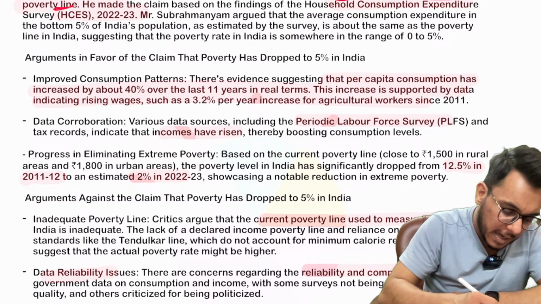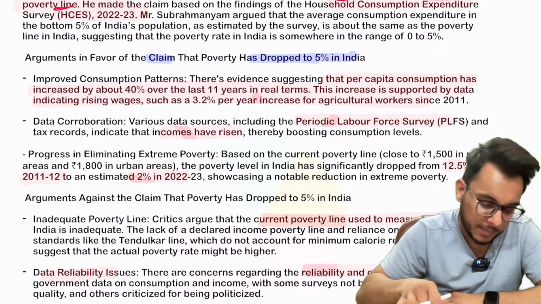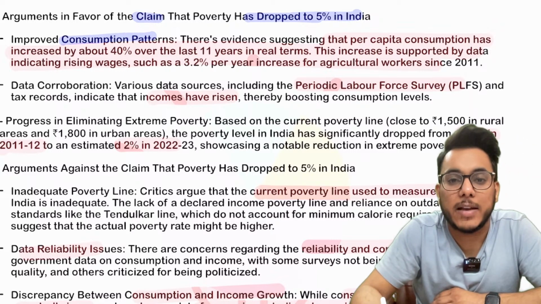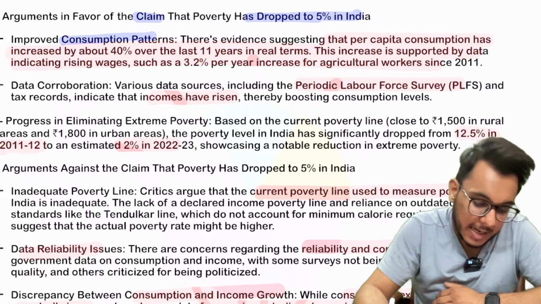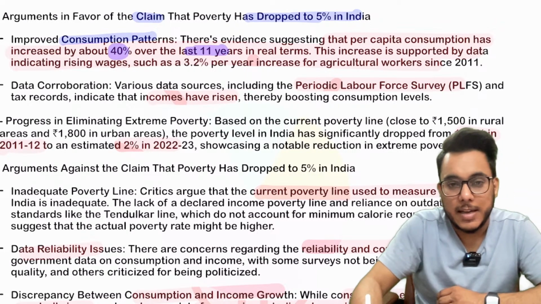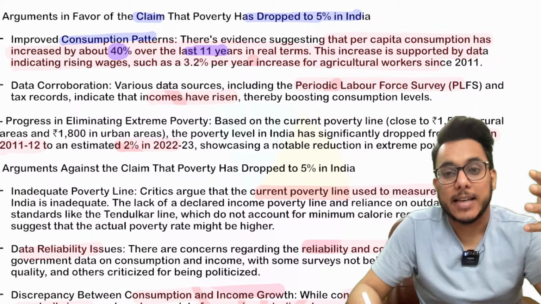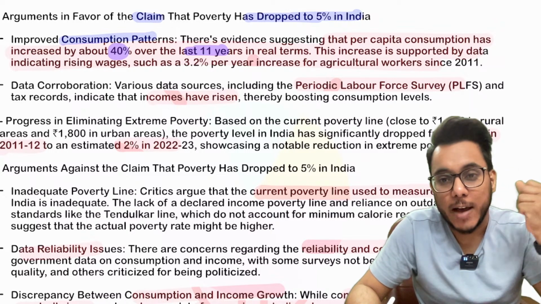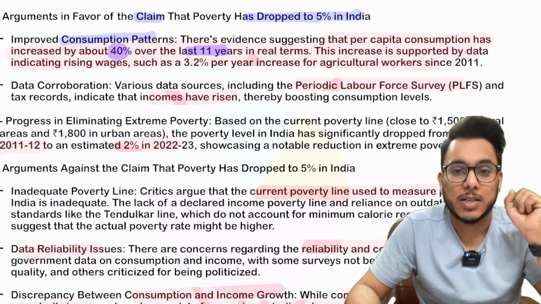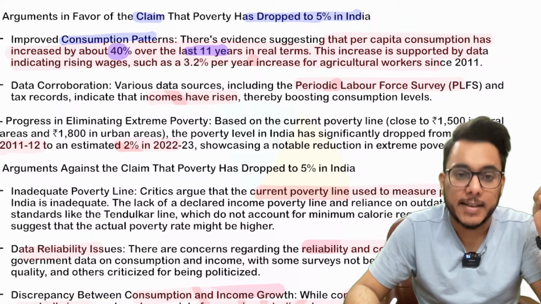So number one are the arguments in favor of the claim that poverty has dropped to less than 5% in India. Here we find that consumption patterns have improved. It has been seen that consumption has increased by 40% in the last 11 years. Now see, if your expenditure on consumption is increasing, it means that you are earning more, because if you don't have money, you cannot consume. So as consumption is increasing, we can very clearly ascertain that poverty is going down.